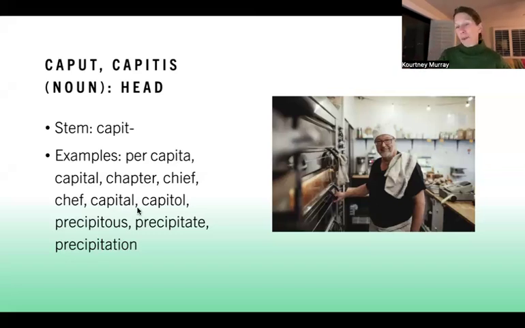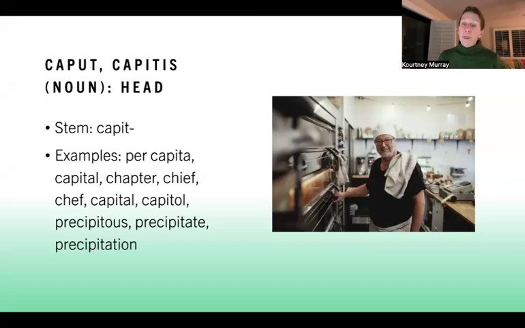So those are all capital with an A. Most of the time we use the word capital, we are using it with an A. The only time you're going to use the word capitol with an O is when you are describing a Capitol building. So the US Capitol is the Capitol building in DC, not DC itself. That's capital with an A. Capitol is a building specifically. It's a very weird kind of quirk of English. And now you know, that's part of the reason I'm sure you took this class.